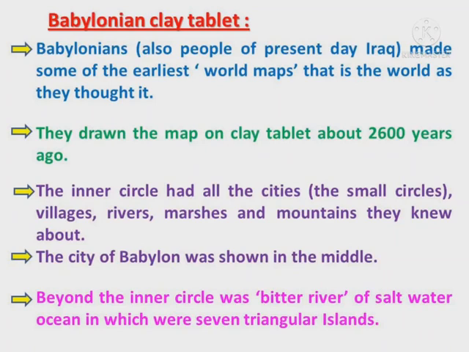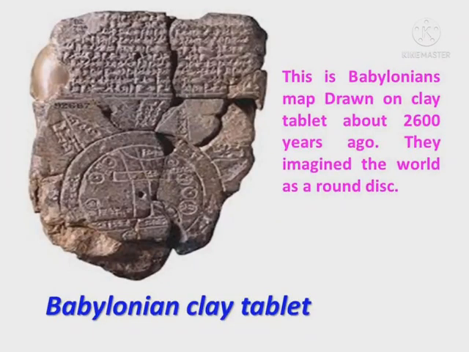Babylonians made some of the earliest world maps. They imagined the world as a round disk surrounded by an ocean river. Observe this picture, students. Babylonian clay tablet. This is the Babylonians' map drawn on a clay tablet about 2600 years ago.